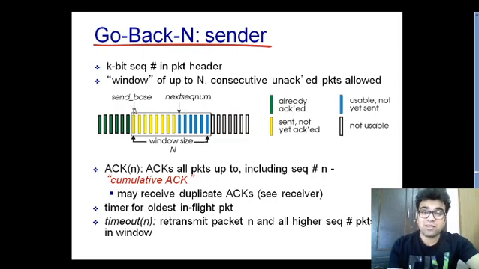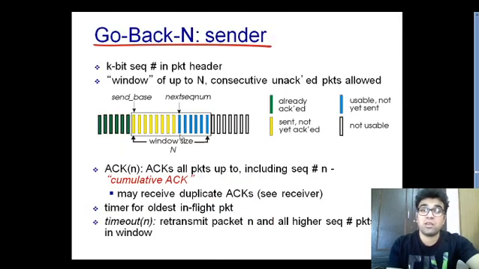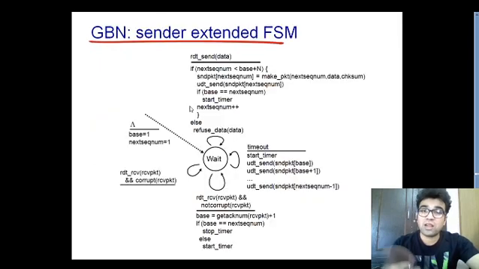So if that is the condition, then only you have to start the timer. Once you start the timer, you will increase the next sequence number, and again you will check it. If this sequence number is still less than base plus n, that means it is still inside this window, you can send that packet. Otherwise you have to refuse the data, you cannot send the data. So I hope you understand this portion.